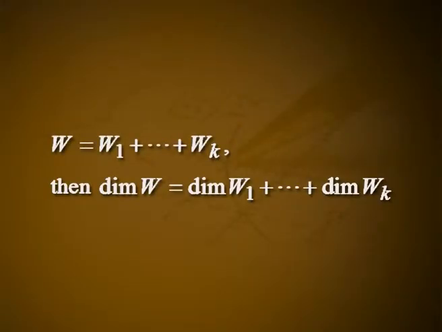The next result is needed to prove that there is a basis B such that for all T in a commuting family of diagonalizable linear operators, the matrices T B are diagonal. Theorem 7. Let T be a linear operator on the finite dimensional space V. Let C1 etc. Ck be the distinct characteristic values of T and let Wi be the space of characteristic vectors associated with the characteristic value Ci. If W equal to W1 plus etc. Wk, then dimension of W equal to dimension of W1 plus etc. plus dimension of Wk. In fact, if Bi is an ordered basis for Wi, then B equal to B1 etc. Bk is an ordered basis for W.